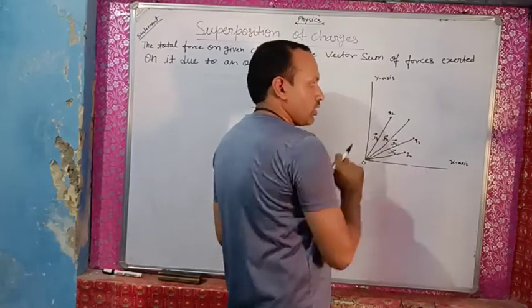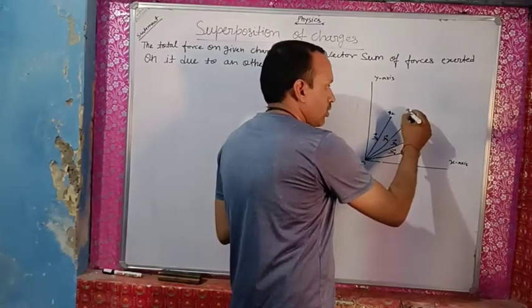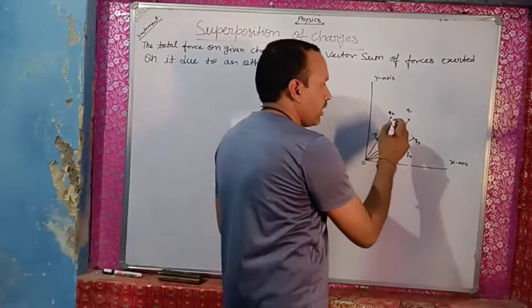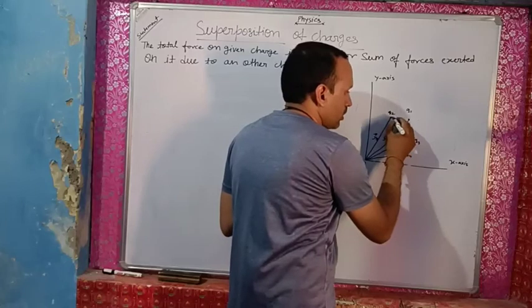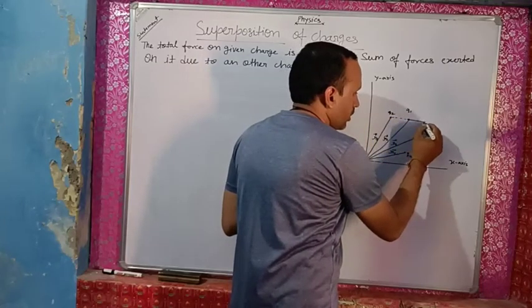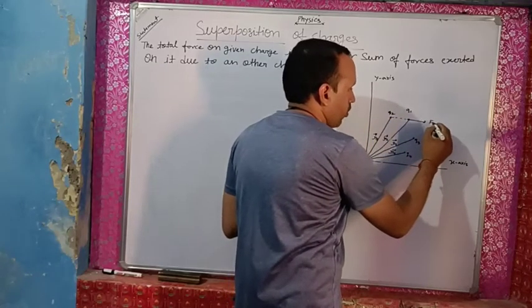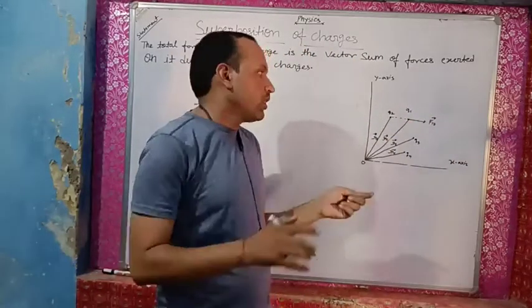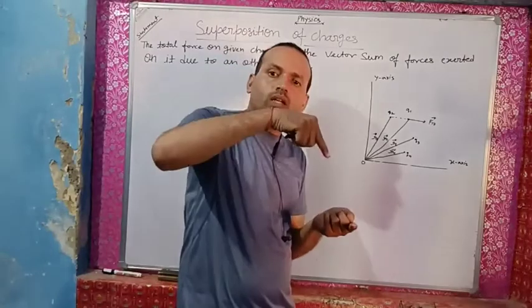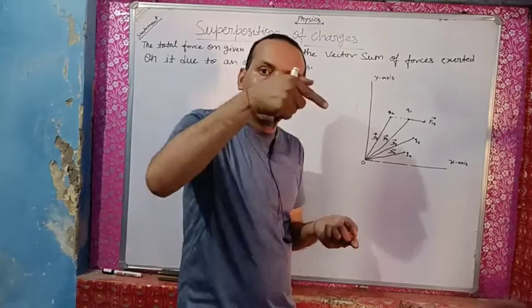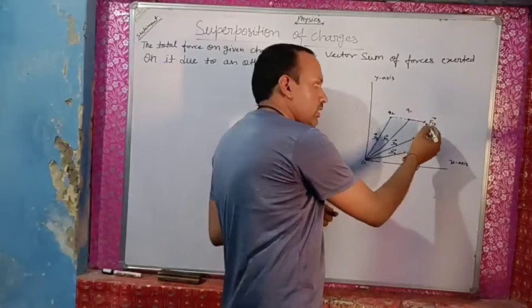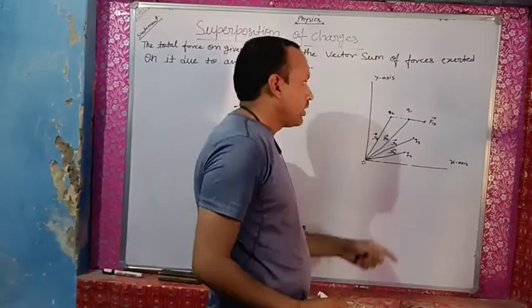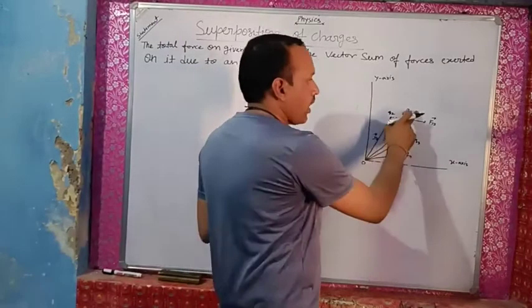Due to charge q2 there will be a force acting on q1, and that will be F12. F12 shows the force acting on charge q1 due to charge q2.